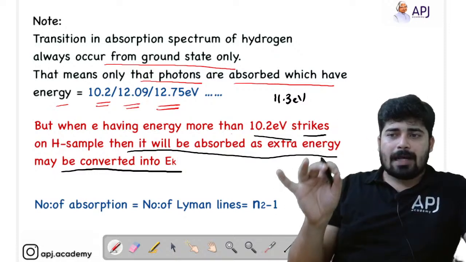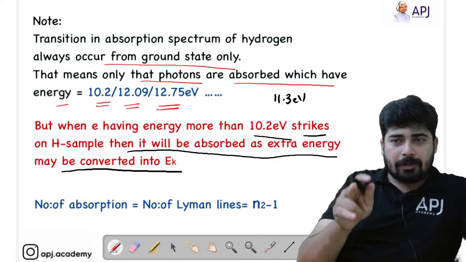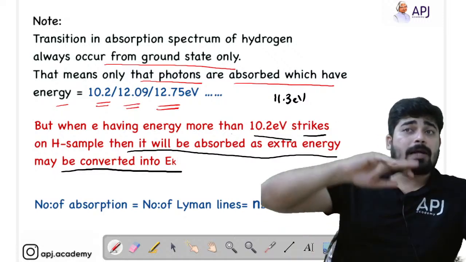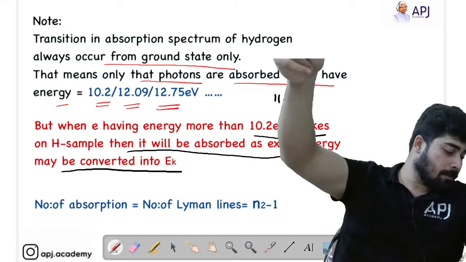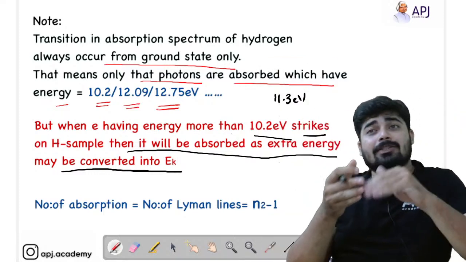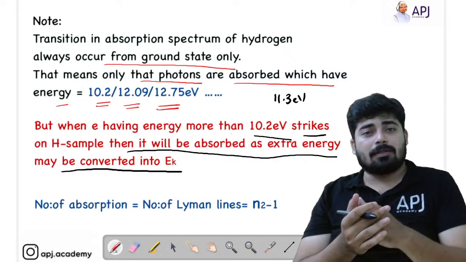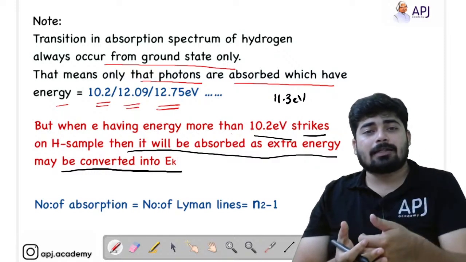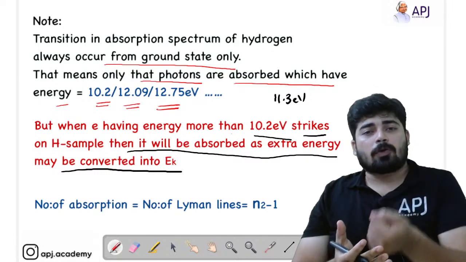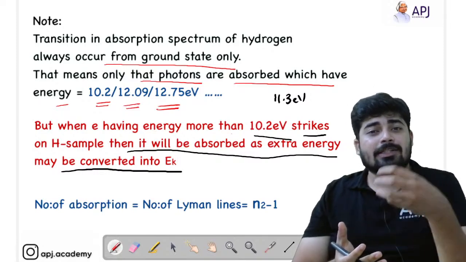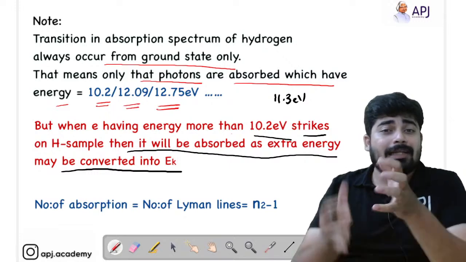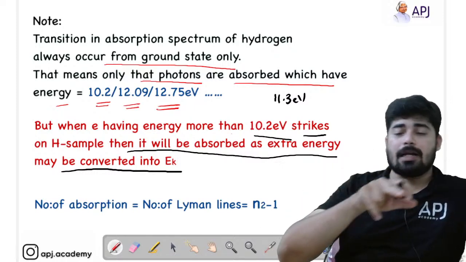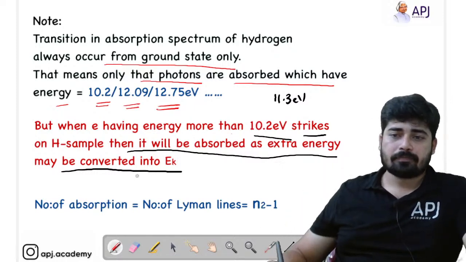So if 10.2 electron volt strikes the hydrogen sample, that energy is absorbed and the electron jumps to the higher energy shell. And if the photon contains energy greater than 10.2 electron volt, then the excess energy is utilized as kinetic energy for the electrons to move within the shell.